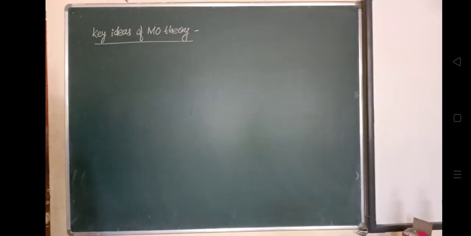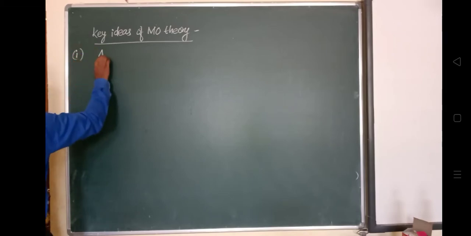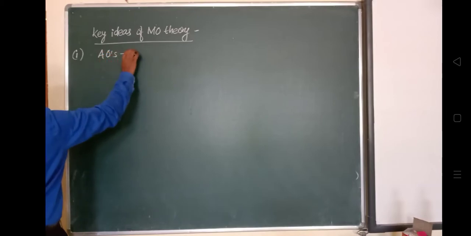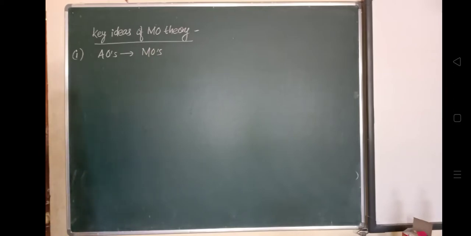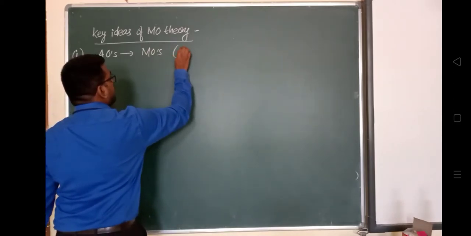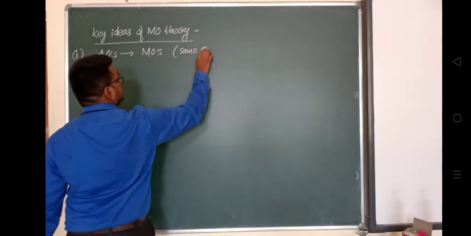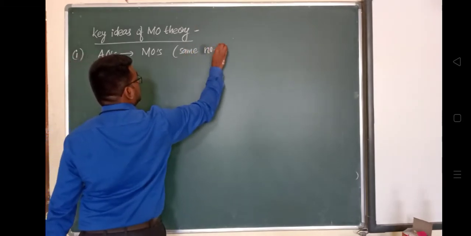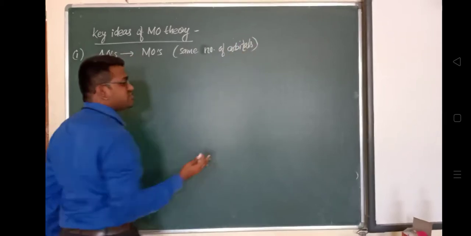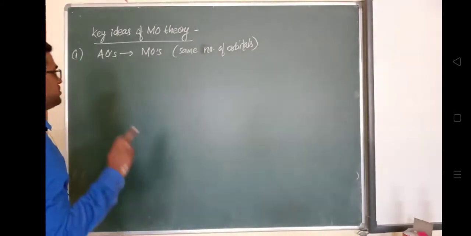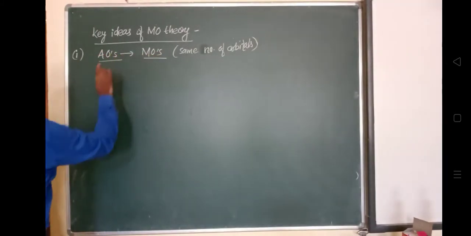In molecular orbital theory, molecular orbitals in a molecule are similar to atomic orbitals. The number of atomic orbitals will be the same as the number of molecular orbitals. This parameter we have already discussed. So the number of atomic orbitals that mix or combine, the same number of molecular orbitals are